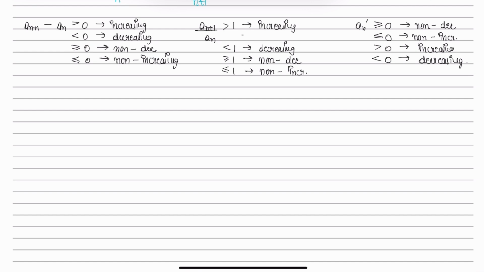Let us do some questions here. Question number 1. Find a formula for the nth term of the following sequence.